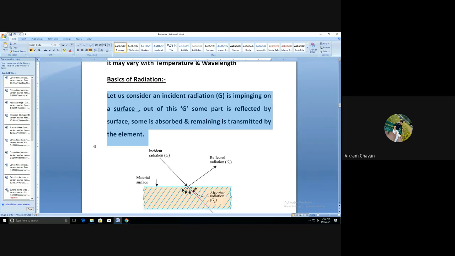Out of this G, some part is reflected by the surface, some is absorbed, and the remaining is transmitted by the surface.